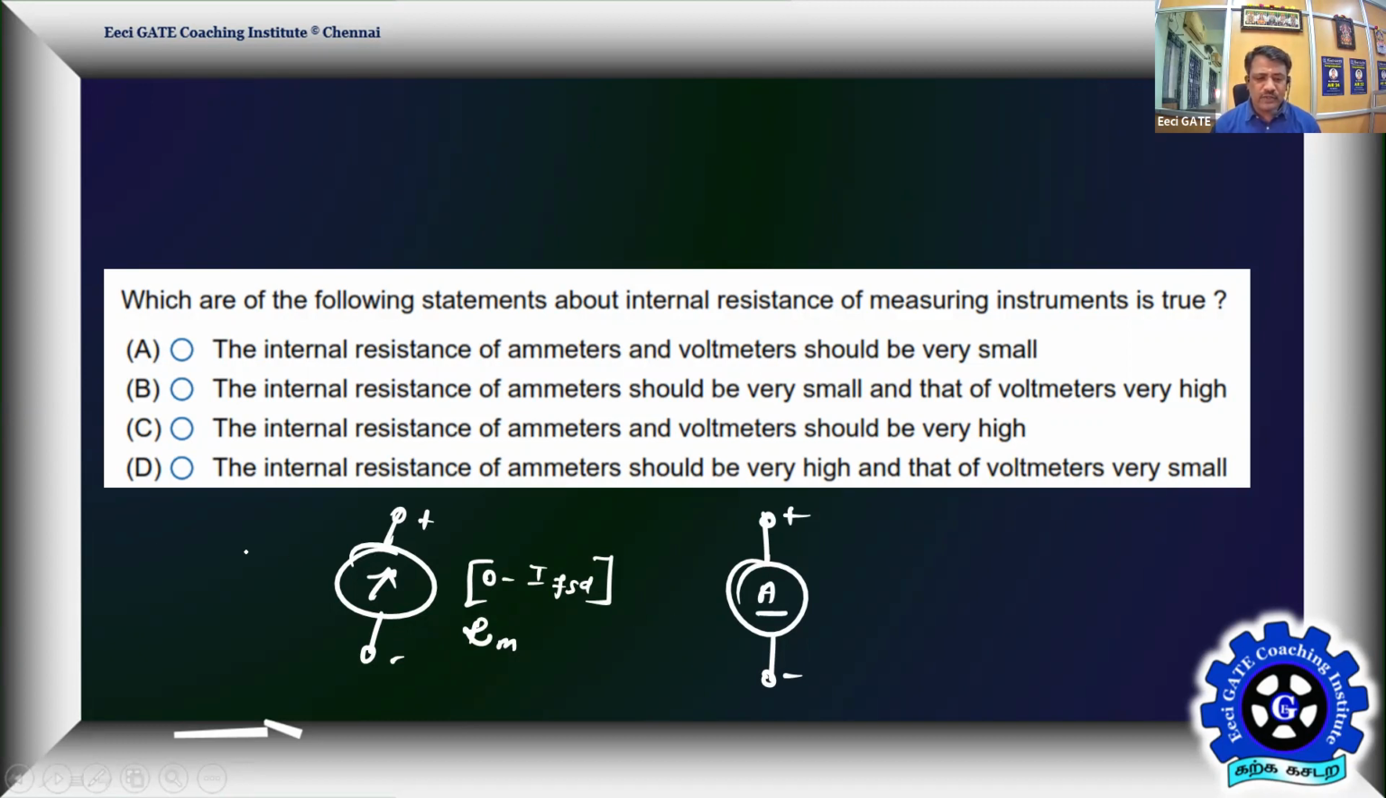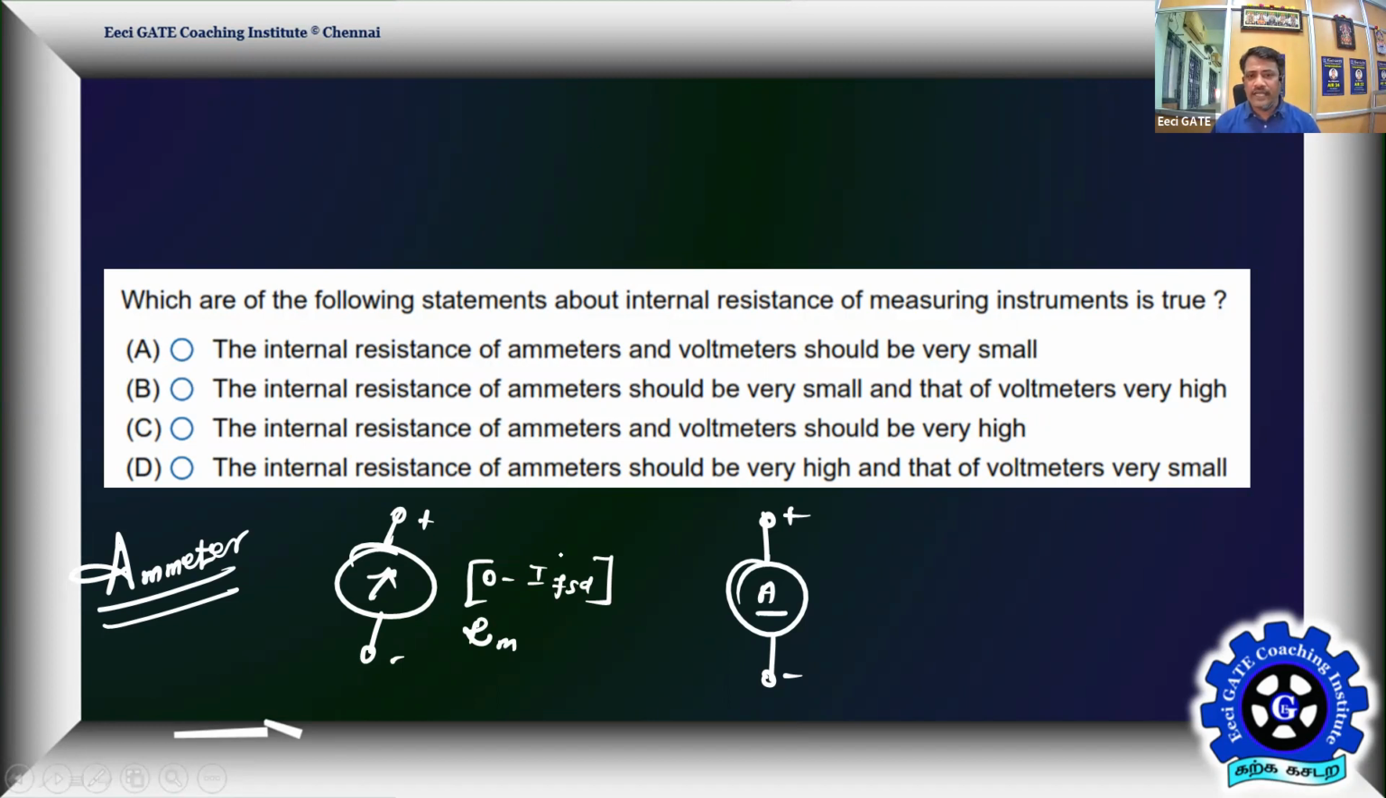So when it comes to ammeters, what is the requirement? Any instrument should not load your circuit. That's the main requirement. Suppose you are about to measure a current in the circuit: whatever current exists in the circuit before connecting the instrument, the same current should exist even after connecting the instrument.